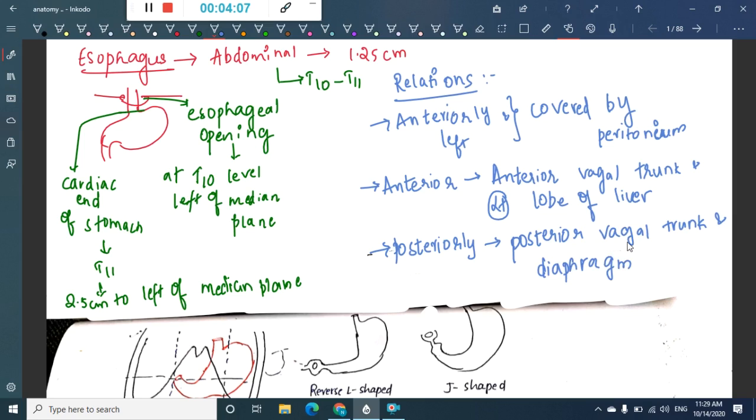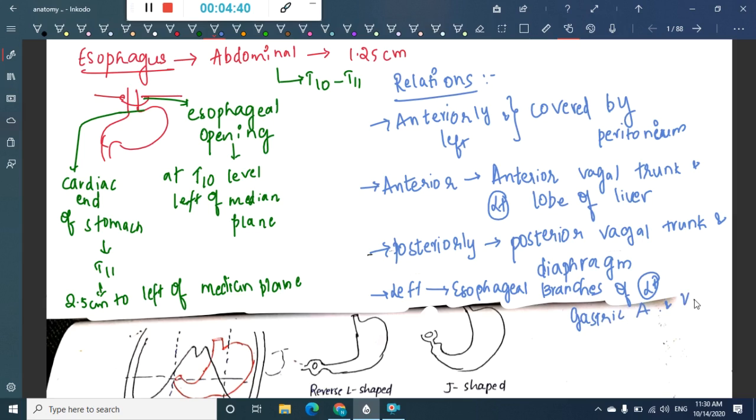And along the left side, there are esophageal branches of the left gastric artery and vein. So these are the relations of the esophagus.